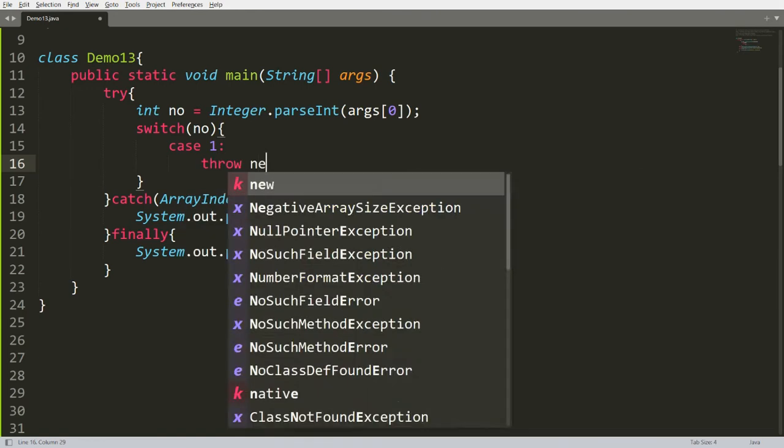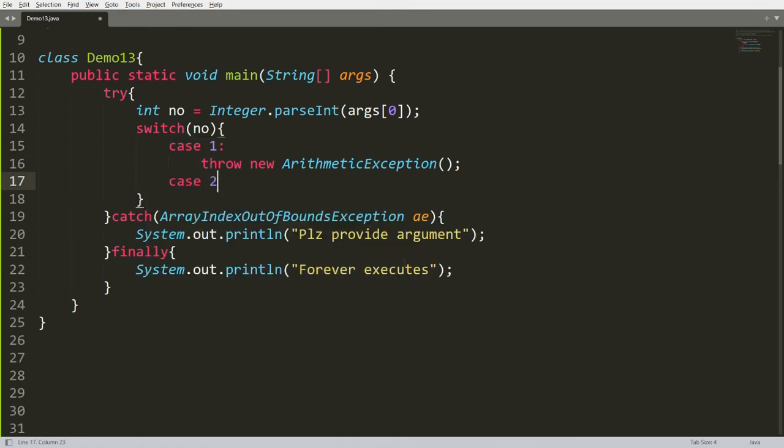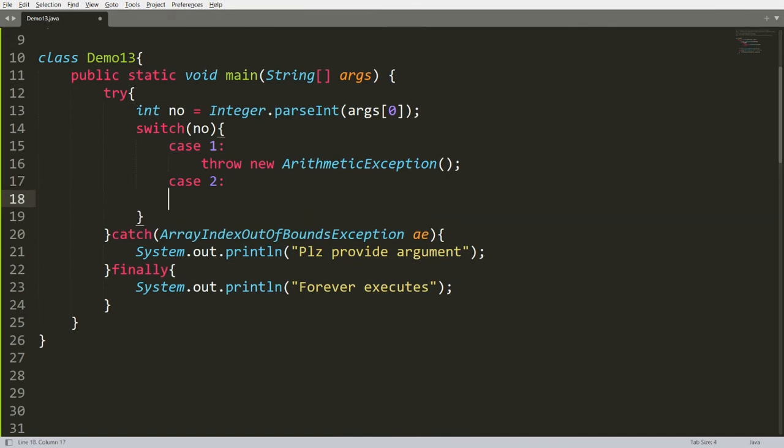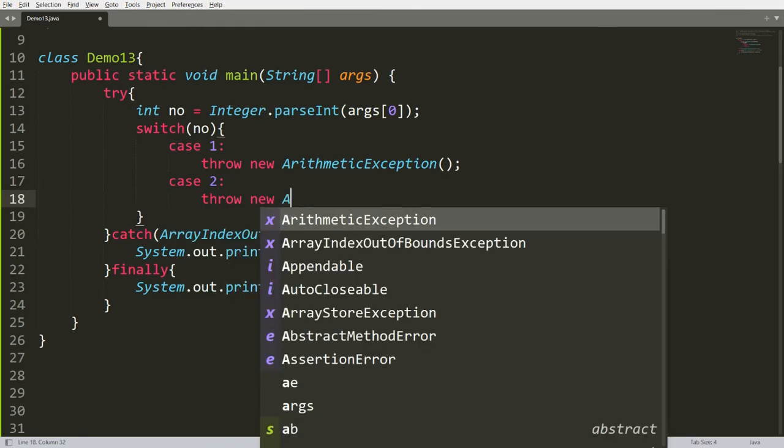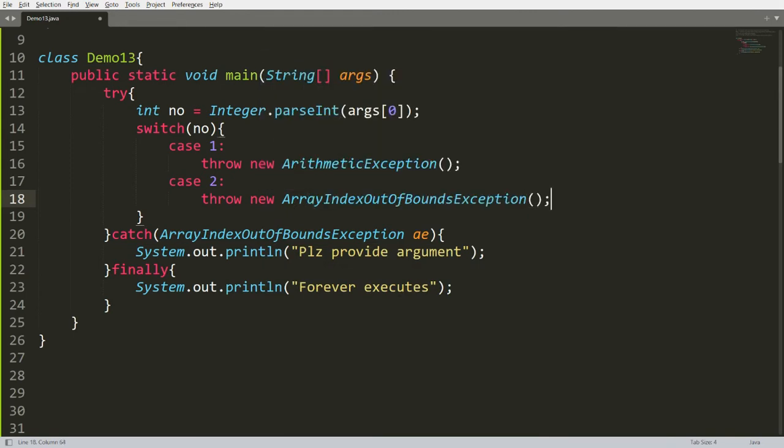So you can call the constructor of ArithmeticException over here. It will simply break the case if the user passes 1. Here you can write another case also, and here also you can throw new ArrayIndexOutOfBoundsException. Now please see carefully what I am doing. Suppose the user is not passing the argument, then array index out of bound will occur, and here I will get the message, please provide the argument.